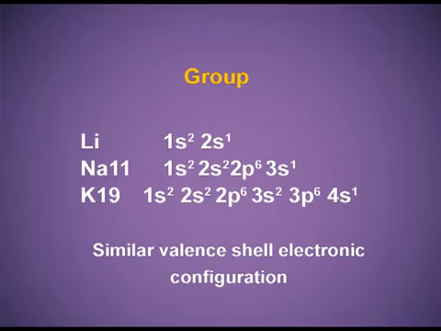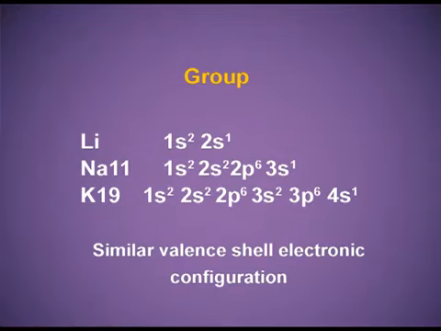Lithium, sodium, potassium, they are all alkali metals, the first group elements. Lithium, atomic number 3, electronic configuration 1s2, 2s1. Sodium, atomic number 11, electronic configuration 1s2, 2s2, 2p6, 3s1. Potassium, atomic number 19, electronic configuration 1s2, 2s2, 2p6, 3s2, 3p6, 4s1.